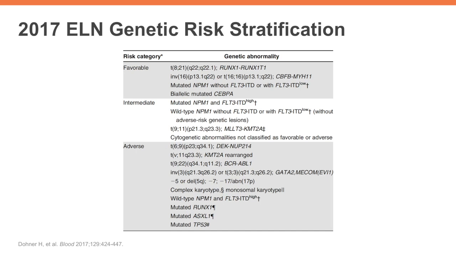Several genetic risk stratification classification systems have been created. For example, on this slide, we see the 2007 ELN genetic risk stratification. And these systems use both cytogenetics as well as molecular genetic lesions to characterize AML into various categories, such as favorable, intermediate, and adverse risk, as you can see here. These risk categories can be used to predict disease-free survival and overall survival for patients when considering their prognosis. And this information can be used by clinicians to help guide post-remission care for patients.